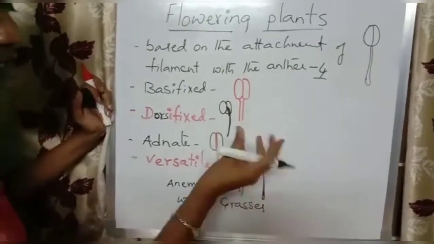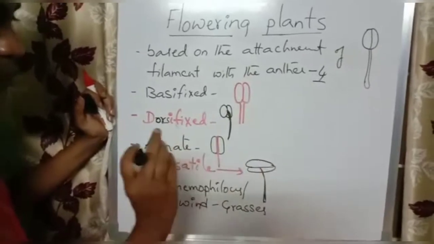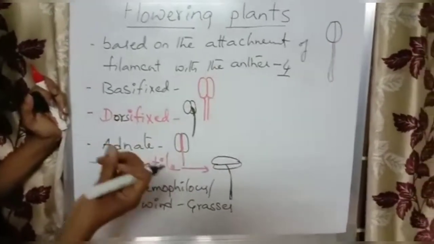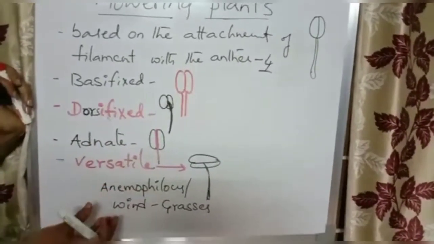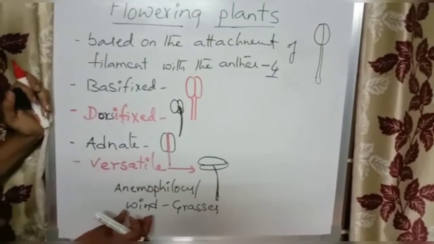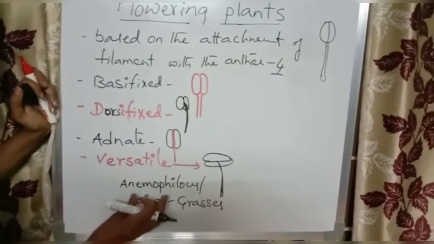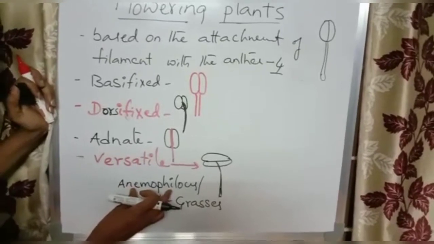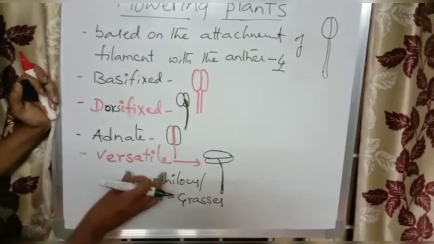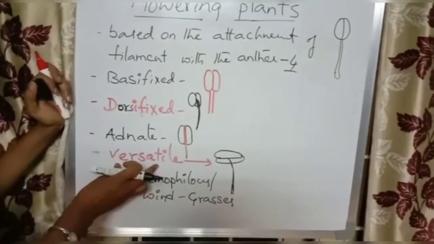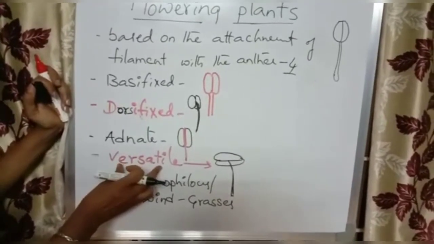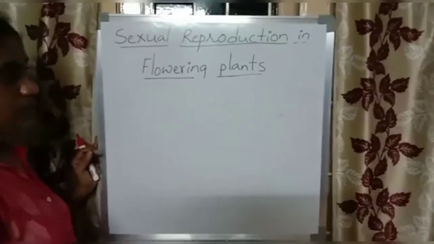In grasses, the swinging of the anther helps to liberate their pollen grains freely in the air. So plants which perform pollination through wind, or anemophilous pollination, have these kinds of stamens. Those are called versatile stamens.